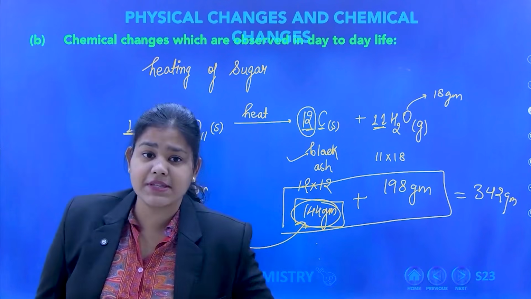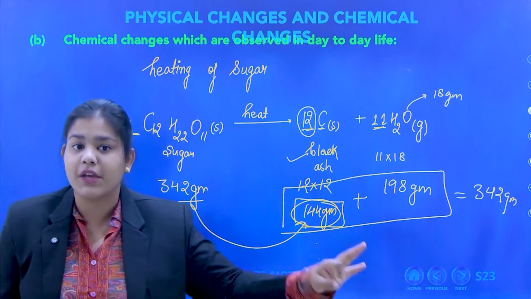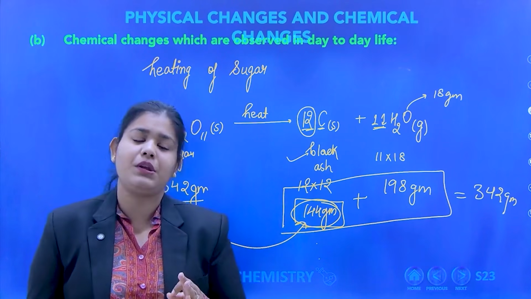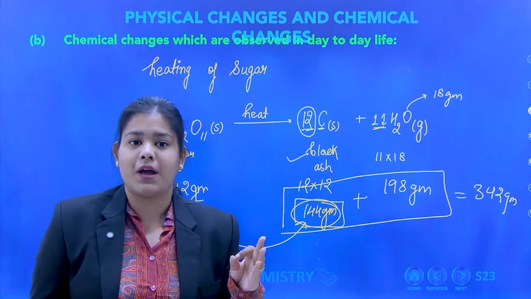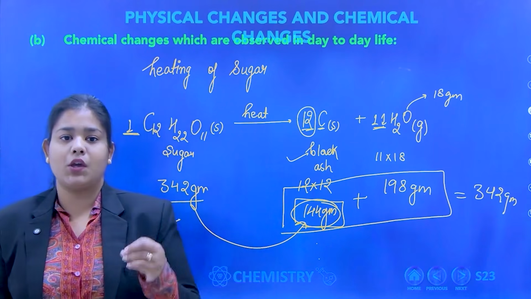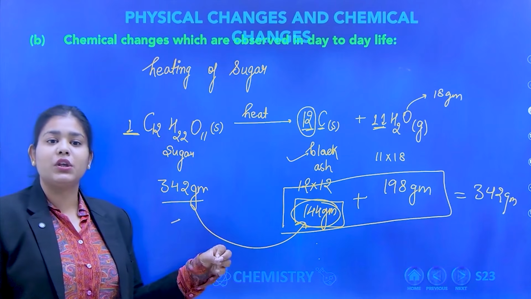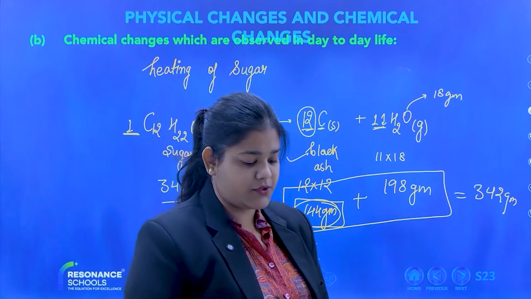So whether it is a physical change or a chemical change, it will follow the law of conservation of mass. But what is the meaning of changing of mass? Individually mass will change, but when you calculate and add up all the product mass, it will be equal to the initial weight you have taken. I hope you understood this concept. Let me know if you understood this concept.